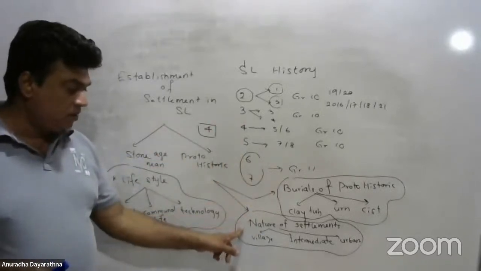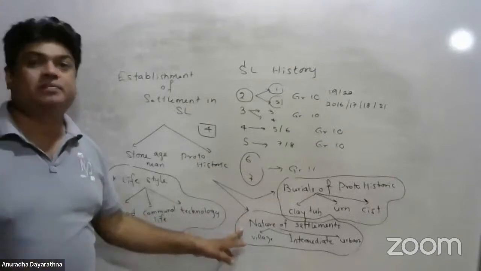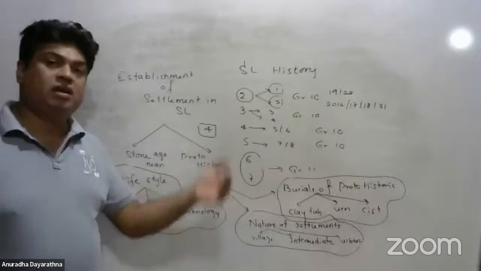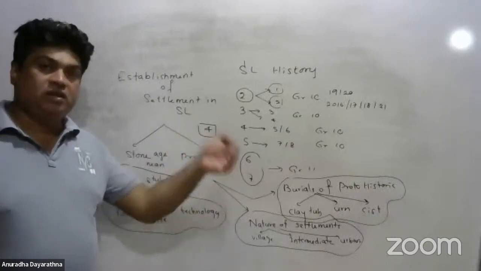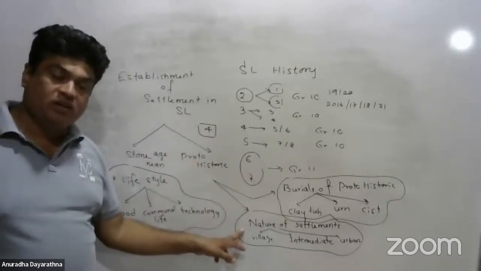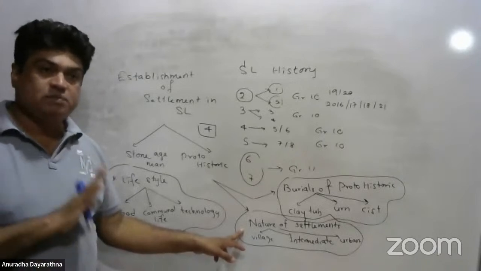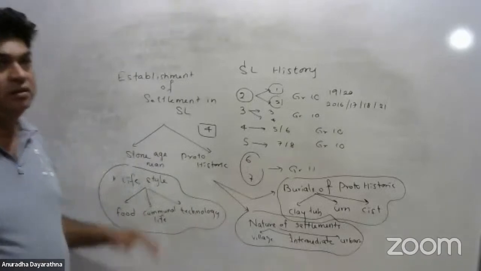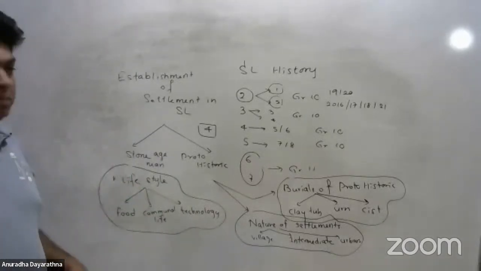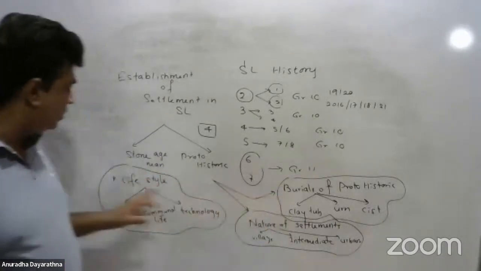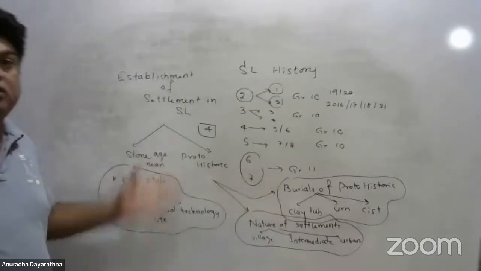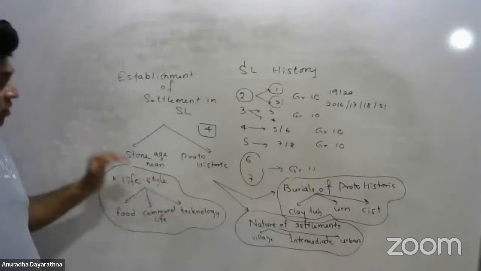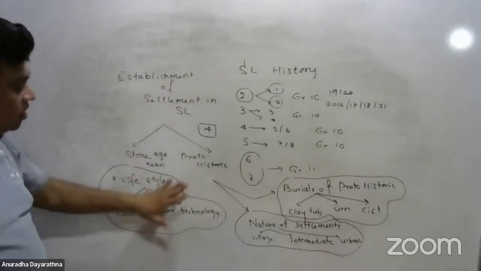This time in the paper, nature of settlements has been given. So we can't expect the same question to be repeated every time, year to year. This has been given already, in this May paper. So in your paper, that means this 2020 paper, they can give you this or this, either this or the more. So we have to understand this area very well.